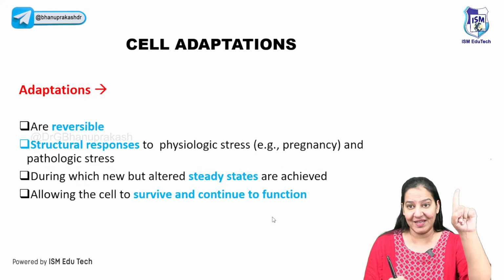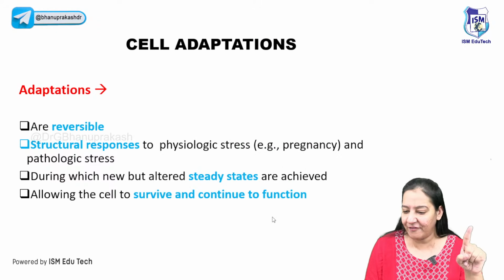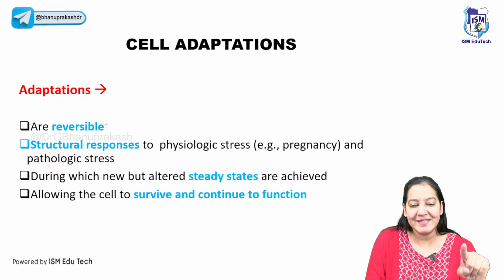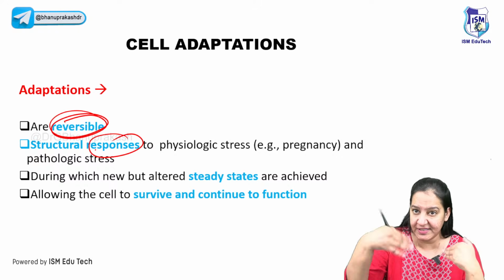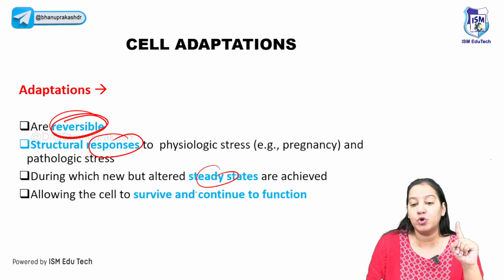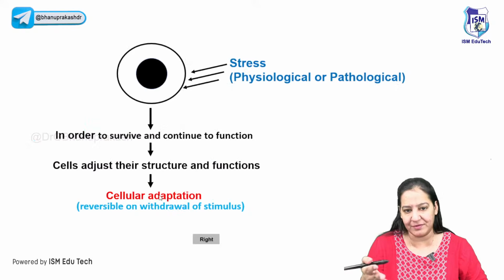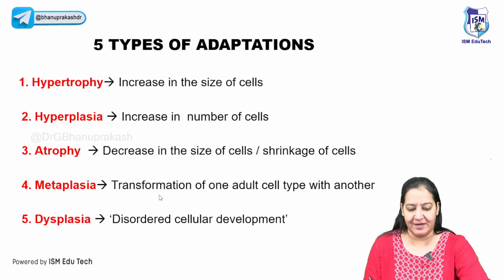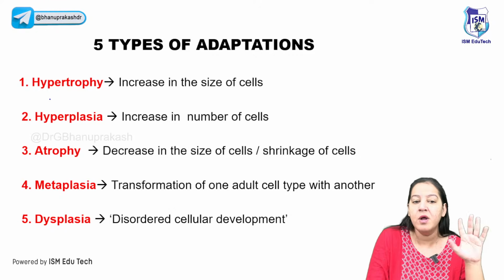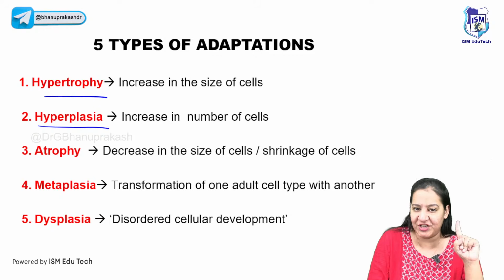So let me take the first thing, cell adaptations. As I have told you, cell adaptations are reversible, right? And these are the structural changes in response to stress, to overcome the stress. That is the definition, right? Now, there are 5 types of cell adaptation. Let me explain the 5 types. You already know: hypertrophy, hyperplasia, right?